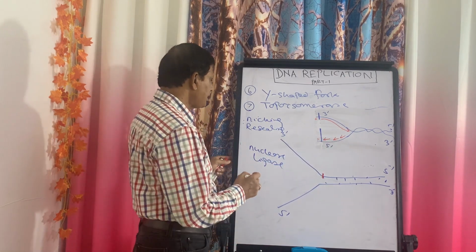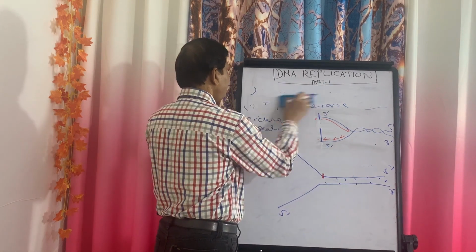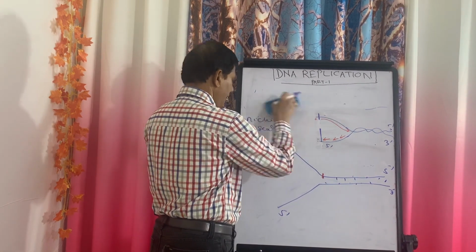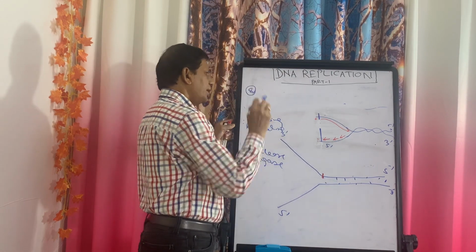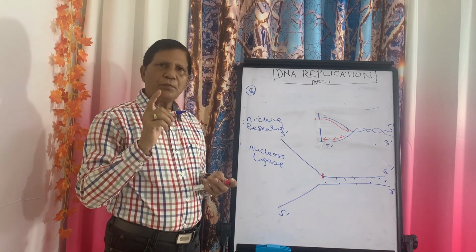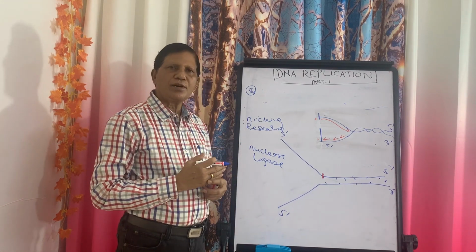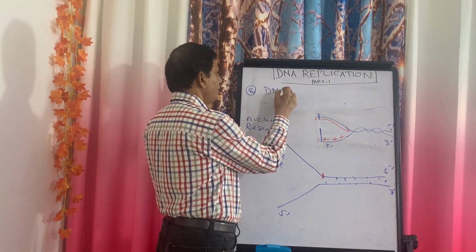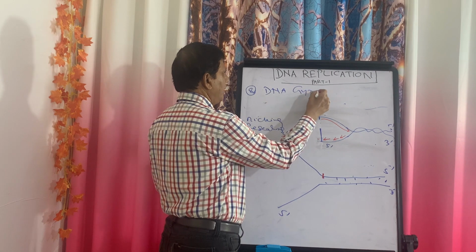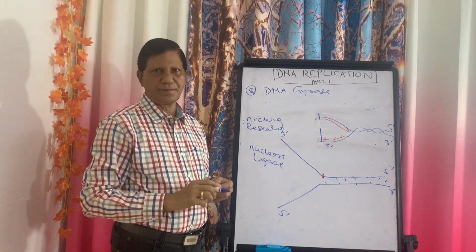But there is another point, point number 8. In case of plants, this topoisomerase enzyme is not there. There the enzyme is DNA gyrase. This DNA gyrase performs two functions.